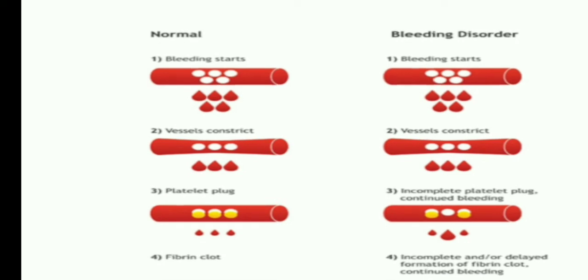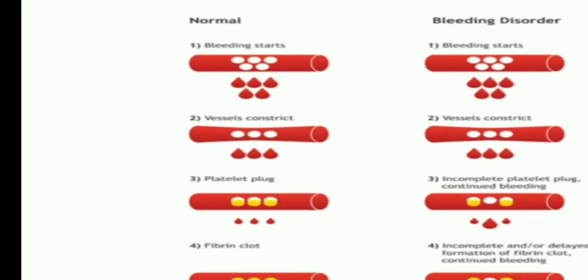Coming first to normal clotting. If there is any injury or cut, bleeding starts from that part. That is the normal process. Immediately after bleeding, our body makes the vessels constrict.